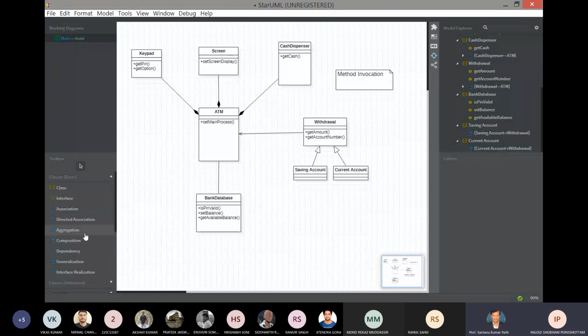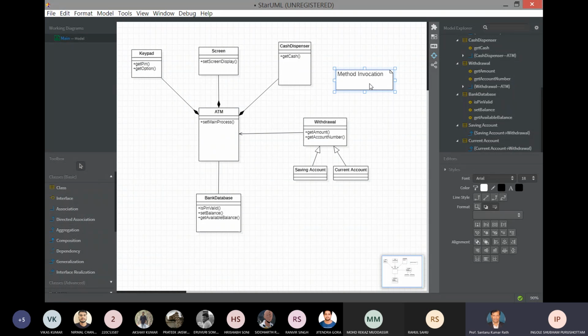This aggregation and composition, these two are a little bit confusing. Just read about them. And last time I told you about the Java code generation. We'll try it on this class diagram.